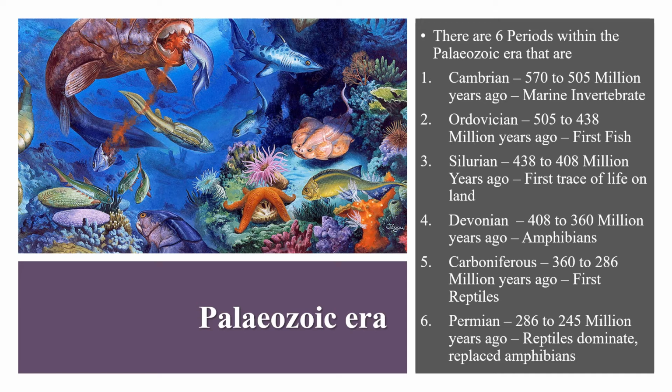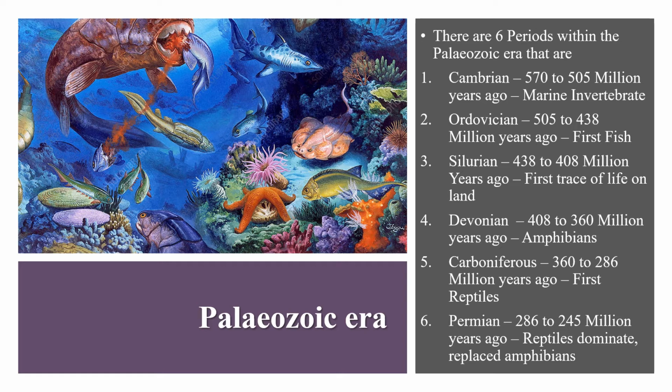You do not need to know the exact year of its evolution, but you should at least remember in which era, in which period, what happened: in which era arthropods originated, in which era blue-green algae originated, in which era dinosaurs originated, in which era plants originated. So you should know about these things. You should not exactly remember the time period.